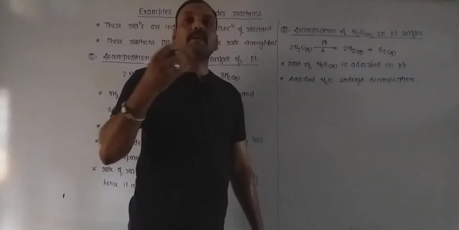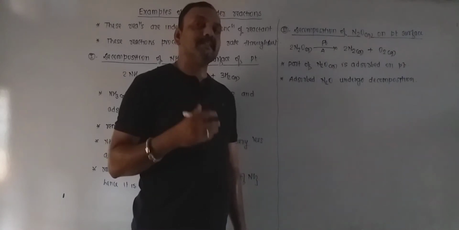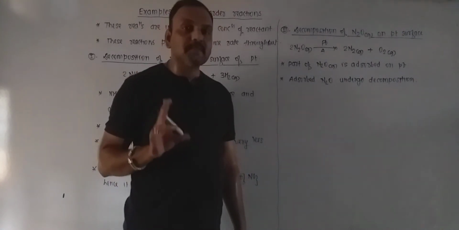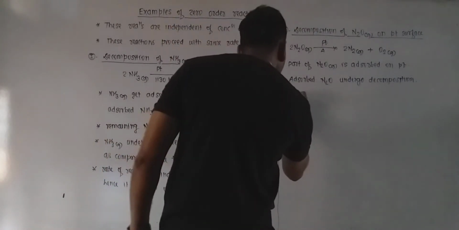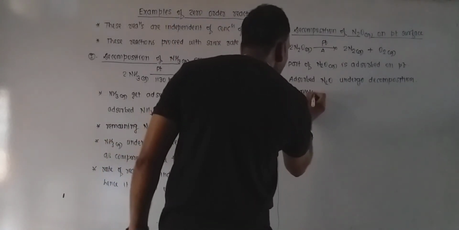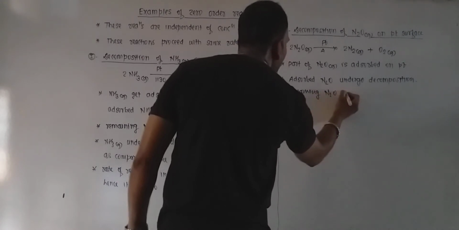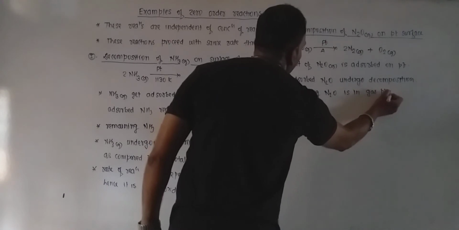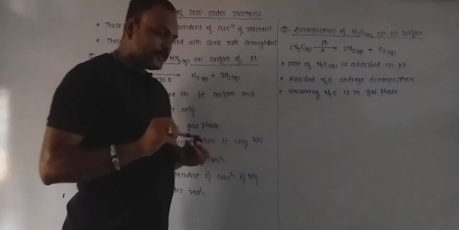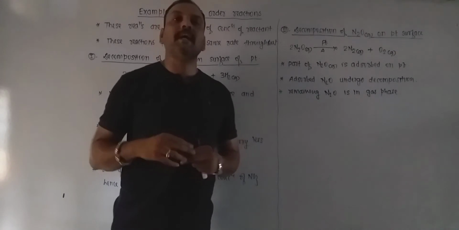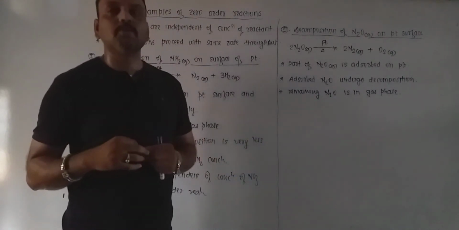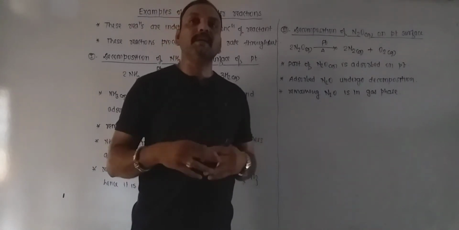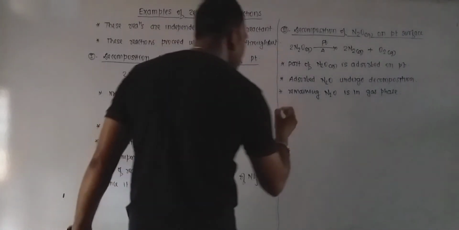Now whatever nitrous oxide is present in the assembly which is not decomposed remains in gas phase first of all. So the remaining nitrous oxide is in gas phase, and the concentration of adsorbed nitrous oxide is very, very low as compared to the total nitrous oxide in the assembly.